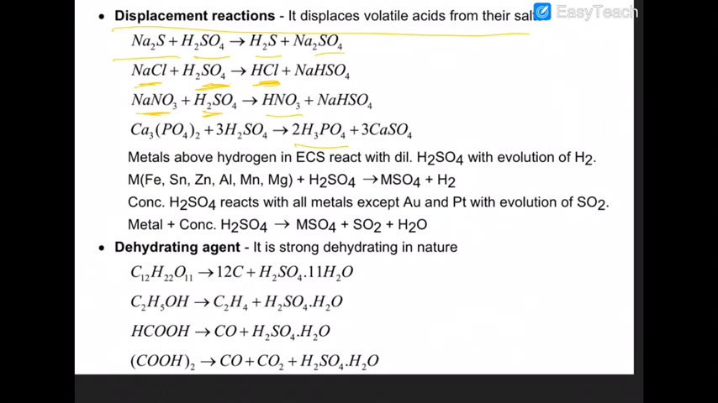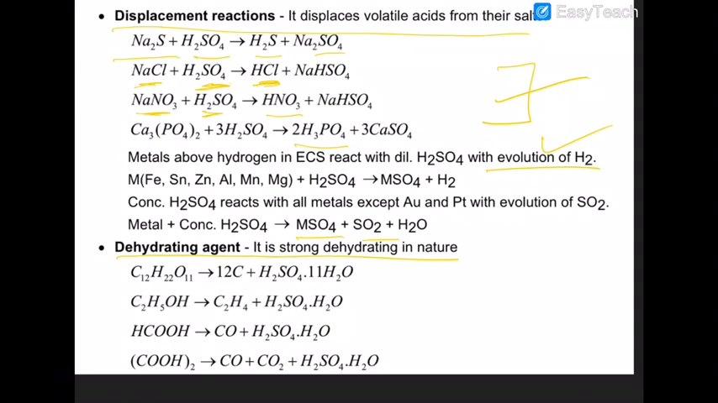Metals above hydrogen in the electrochemical series react with dilute acid and produce H2 gas, like iron, tin, zinc, aluminium, manganese, magnesium. But the metals which are below hydrogen, when they react with concentrated H2SO4, produce metal sulfate along with evolution of sulfur dioxide. That is very very important. You have to memorize that.